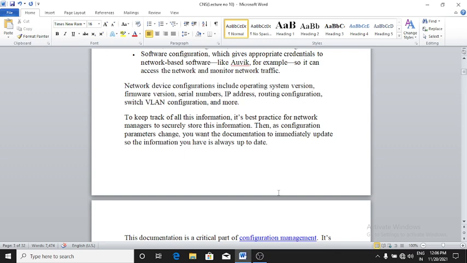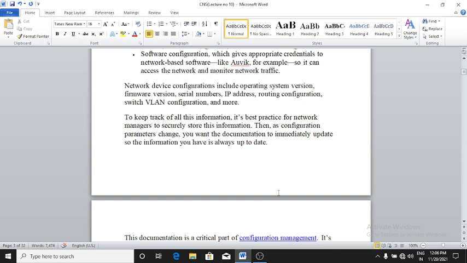To keep track of all this information, it is best practice for network managers to securely store it. Then, as configuration parameters change, you want the documentation to update immediately so the information you have is always up to date.